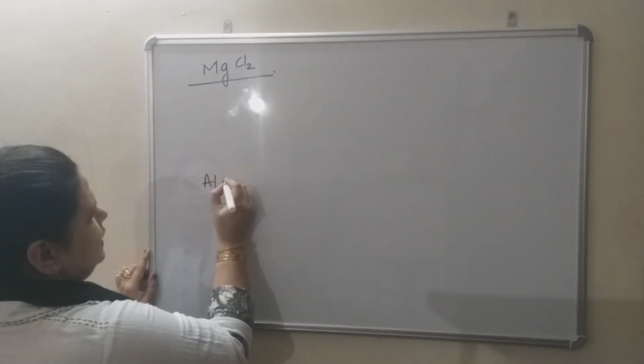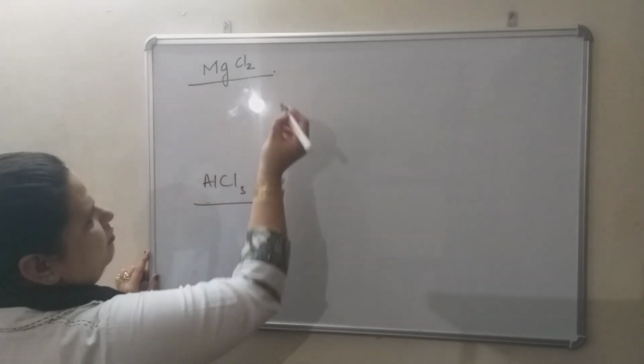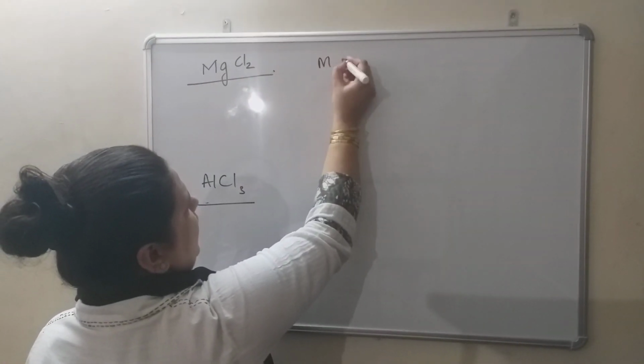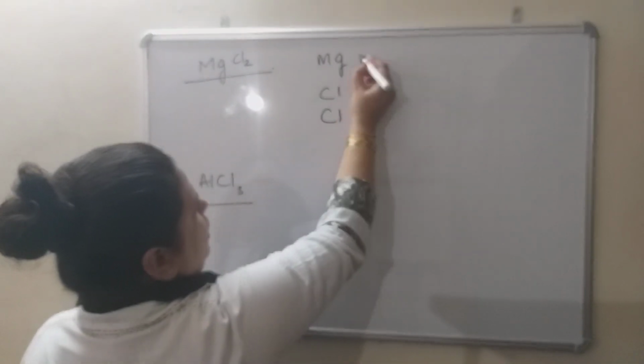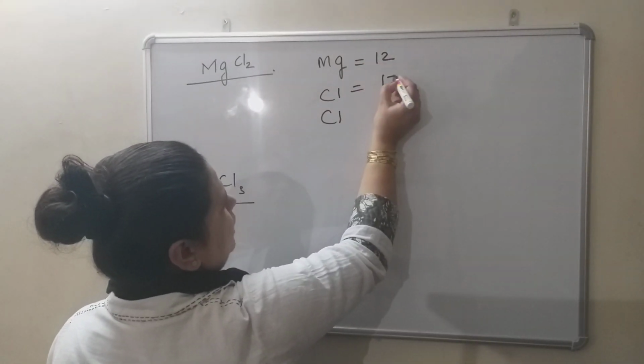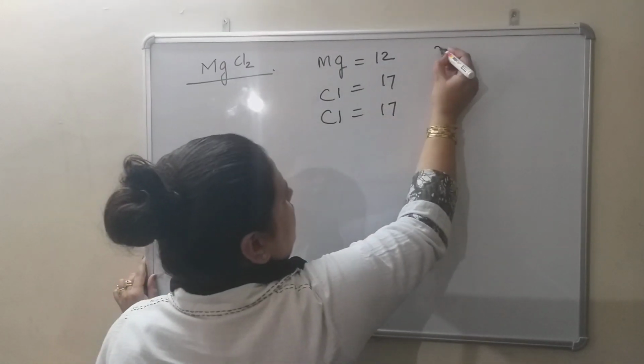After this we will discuss aluminium chloride. 3 examples we will do. So first of all, how many atoms of magnesium? 1 atom. How many atoms of chlorine? 2. Atomic number 12, atomic number 17, 17.